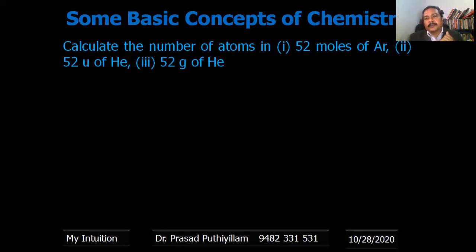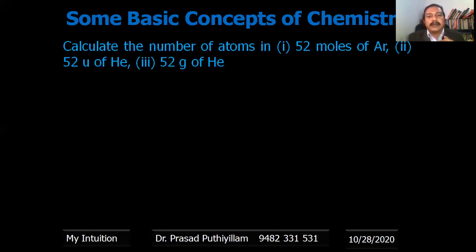Next question: calculate the number of atoms in 52 moles of argon, 52 u of helium, and 52 grams of helium. So first one, that is 52 moles of argon. The number of moles we know relates to Avogadro number. Therefore 52 moles is Avogadro into 52. The second one is 52 u of helium. We know that the atomic mass of helium is 4, that is 4 u is contained in one atom. Therefore how much does 52 u contain? 52 into 4. That will be the answer.